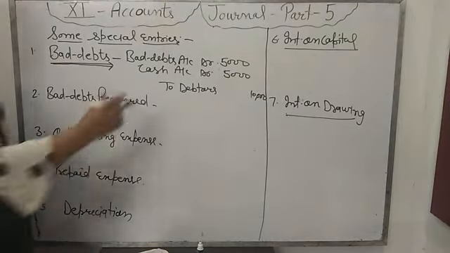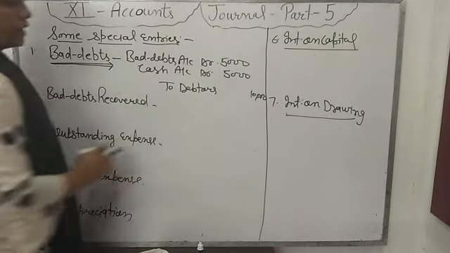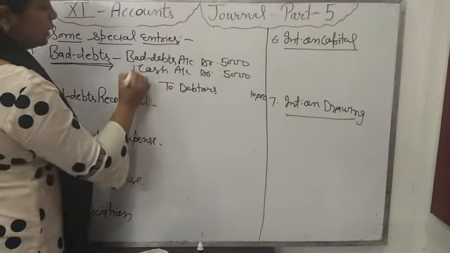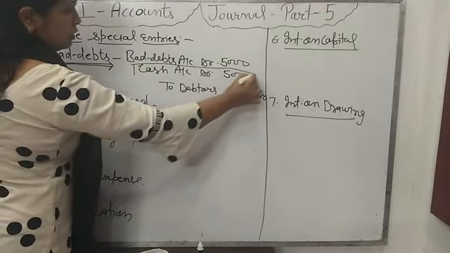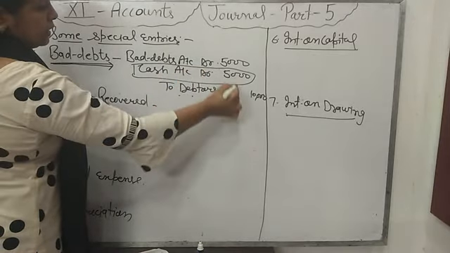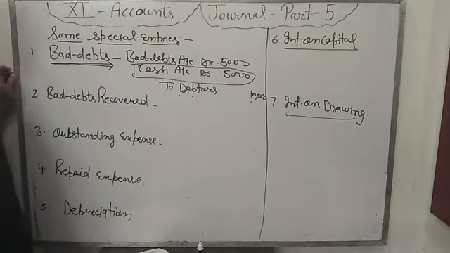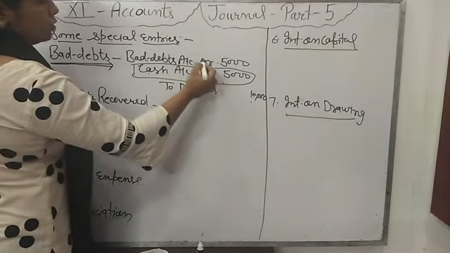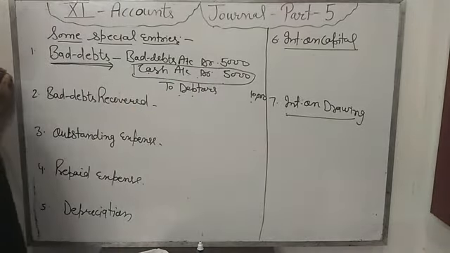Okay. If all the money of the debtors is bad debts, nothing we are receiving from debtors, then there is no need to write the cash account. You have to write only bad debts account debit to debtors 10,000. If some money we are receiving, then we will write the cash account with the bad debts account. Fine.